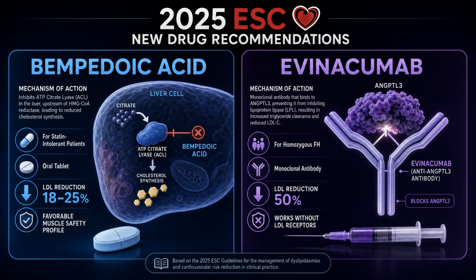Bempedoic acid, a novel oral medication that works upstream of statins, is now recommended, particularly for patients who are statin intolerant. Additionally, evinacumab, a monoclonal antibody, is recommended for patients with homozygous familial hypercholesterolemia, as it effectively lowers LDL, even in the absence of functional LDL receptors.